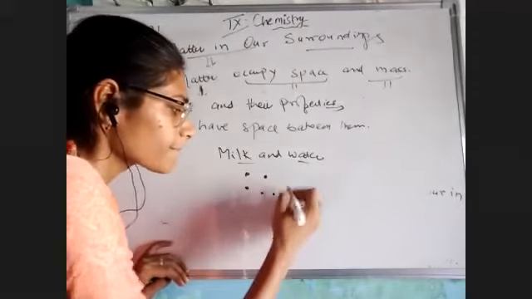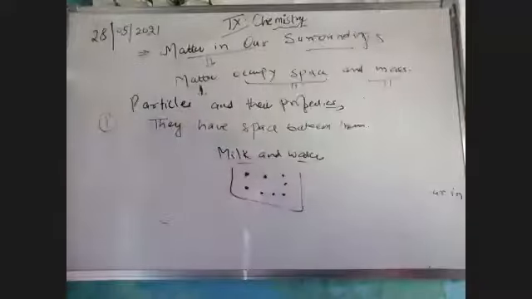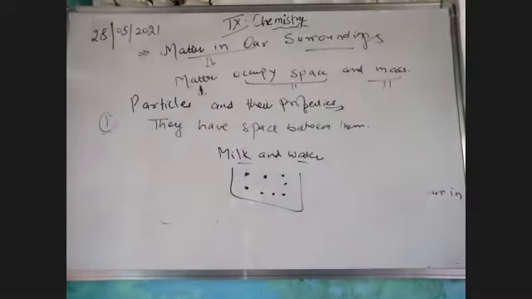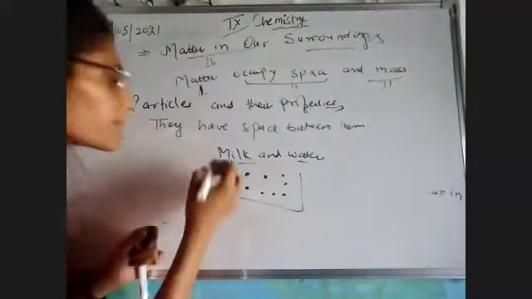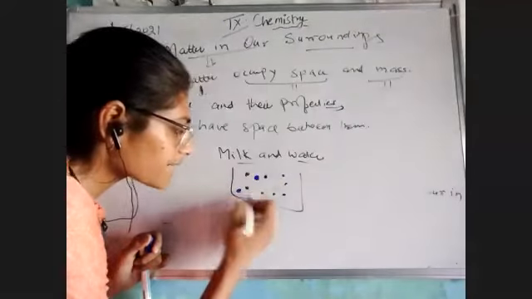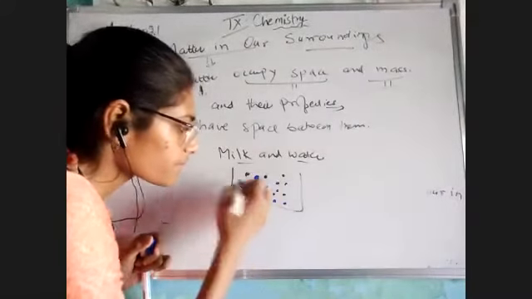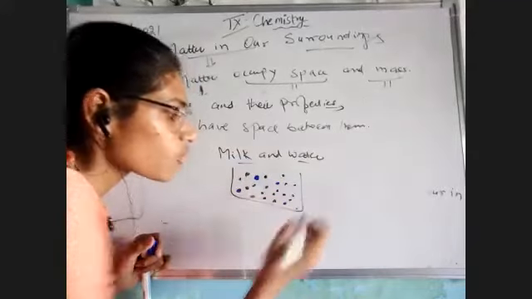Like this is particles of water, and we are adding some milk. Suppose I'm representing my milk with blue color. There are particles of milk which is getting into the water, completely dissolved.